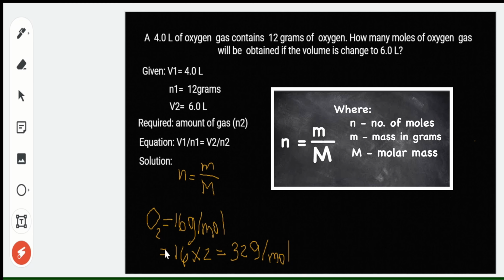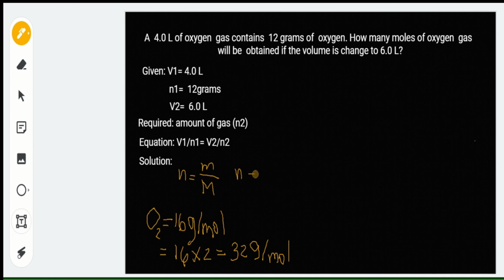So, gagamitin natin ngayon to para ma-convert natin itong 12 grams to mole. So, we have number of gas in moles. And again, we will place here the 12 grams of oxygen over 32 grams per mole.